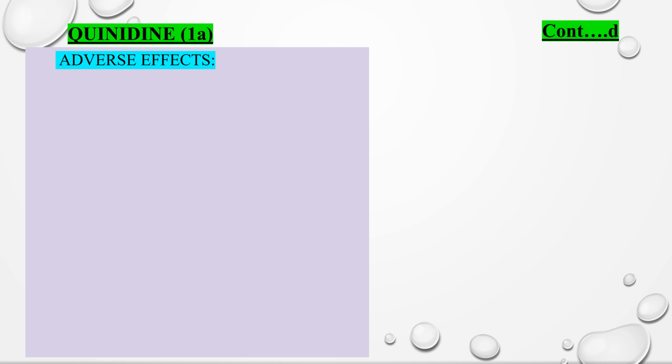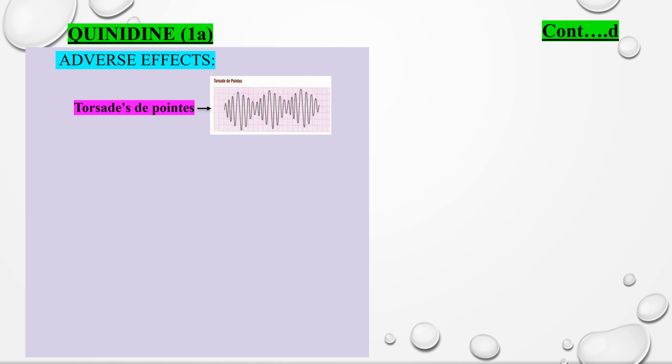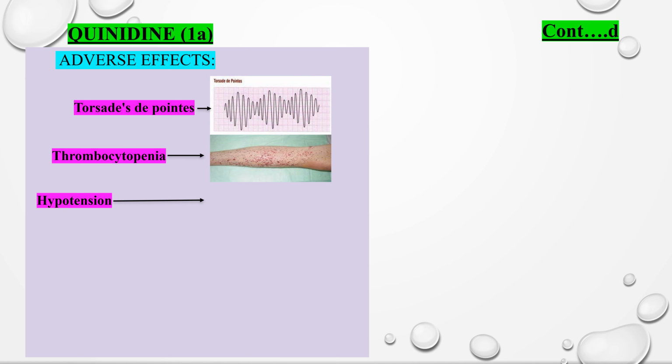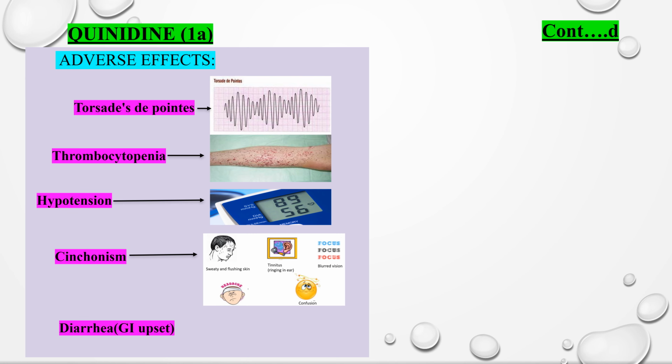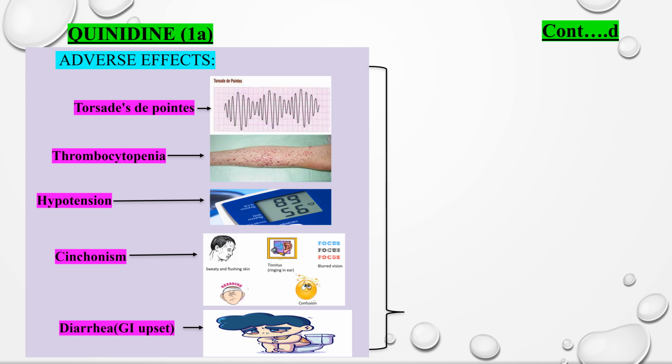Adverse effects of quinidine include Torsades de pointes, thrombocytopenia, hypotension, cinchonism, and diarrhea or GI upset. You can remember these adverse effects with a mnemonic. Diarrhea is the most common adverse effect of quinidine and it also produces hypokalemia. Thrombocytopenia may be severe, but it is reversible by discontinuing the drug. Cinchonism occurs in acute overdoses and the symptoms include sweating and flushing of skin, tinnitus, blurred vision, headache, and confusion.